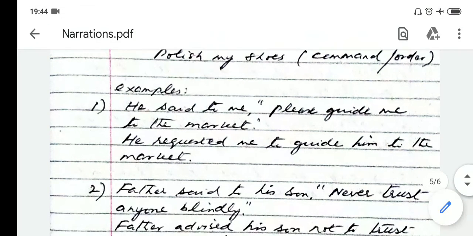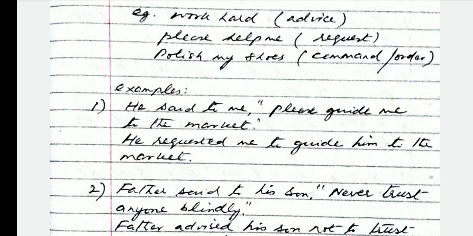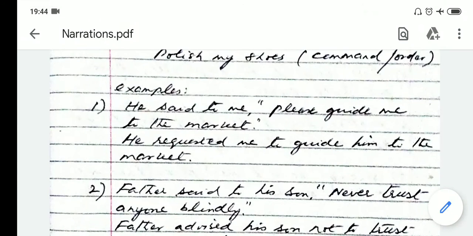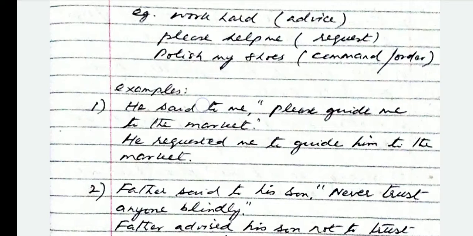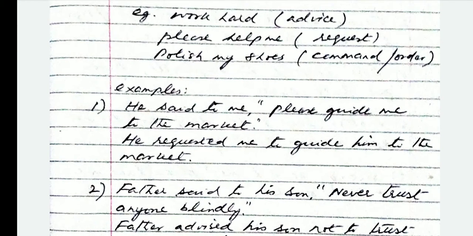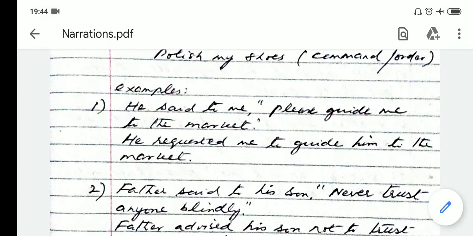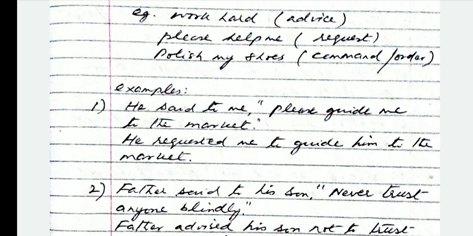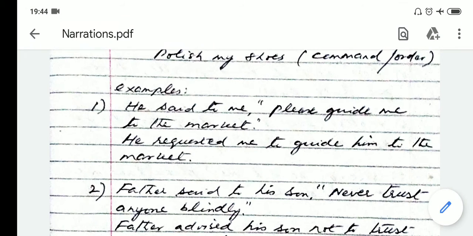So instead of said to, you will replace it with requested. He requested me. Do not write requested to me. Write requested me. This is the reporting speech I told you in the previous lesson, and you can see the reporting speech is in the past tense. Said is the past form, so it means this is in the past tense. Therefore, you will write requested. Had it been he says to me, you would in that case write he requests me. But since this is said, past, this will also be past. He requested me.